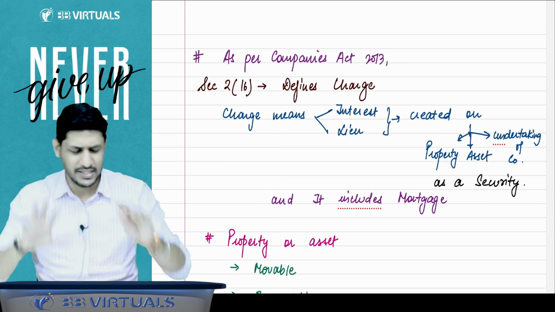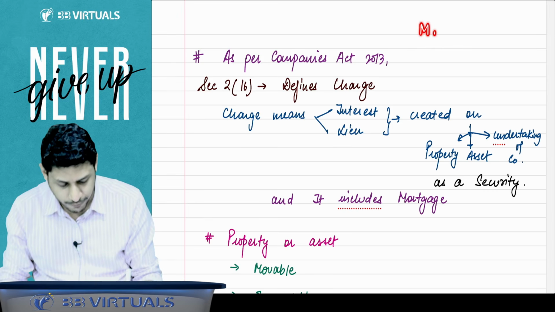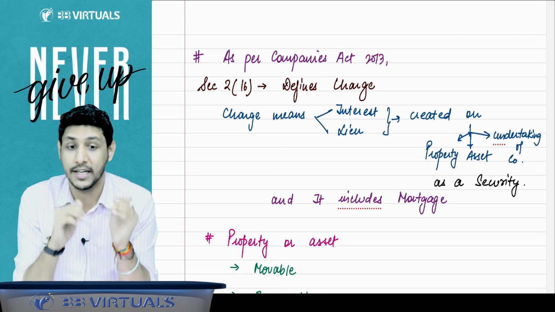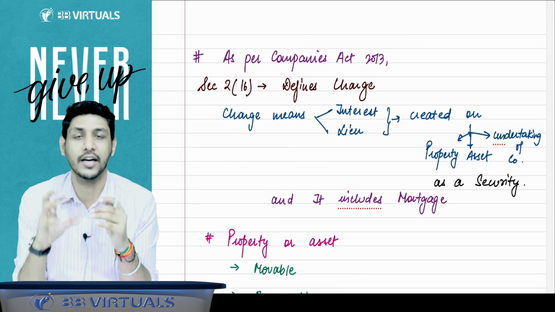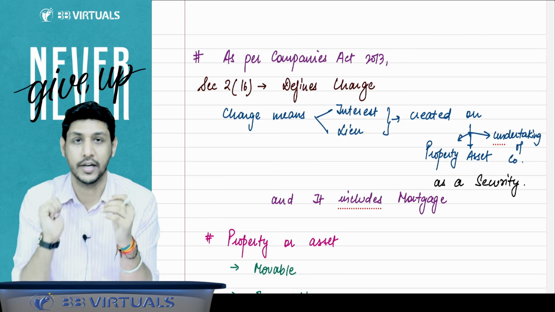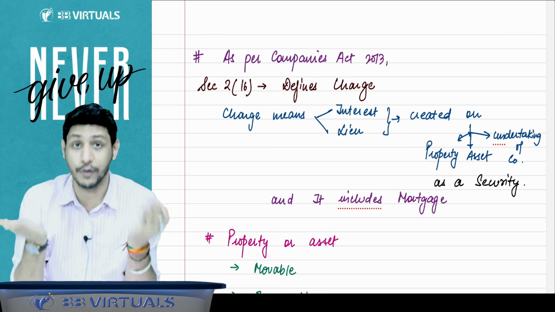As per the normal general laws, there are three words: mortgage, pledge and hypothecation. Sir, what is the difference between mortgage, pledge and hypothecation? The word mortgage is generally used when you keep the security of an immovable property. When we use the word pledge or hypothecation, they are used generally for movable property.